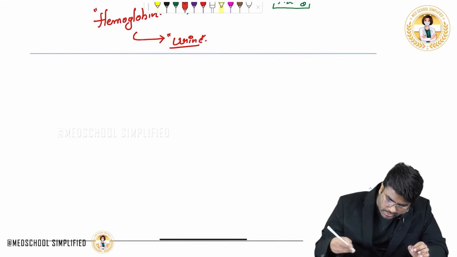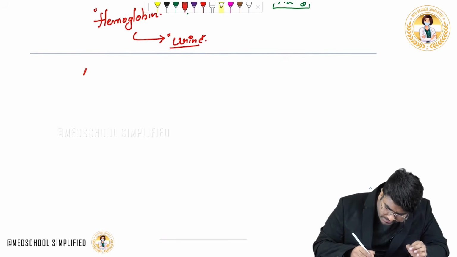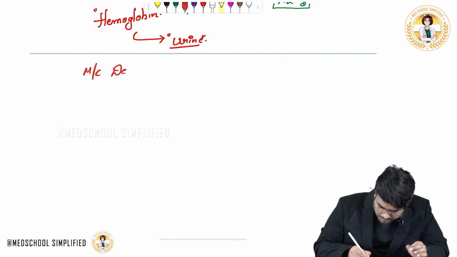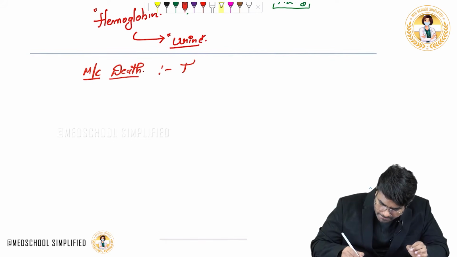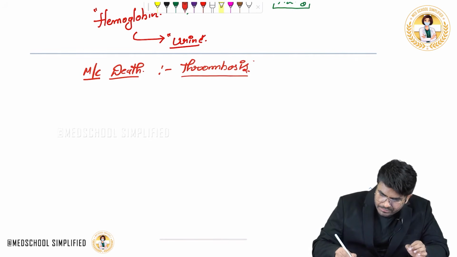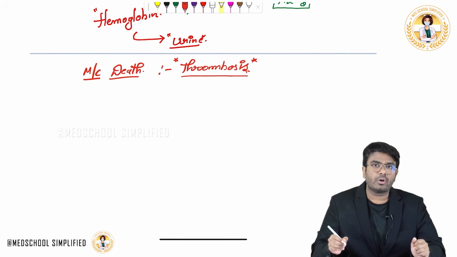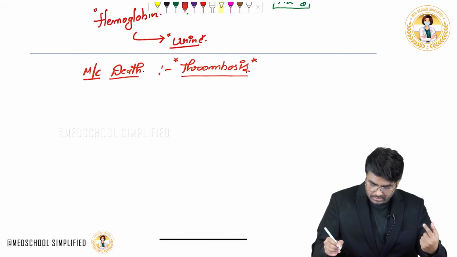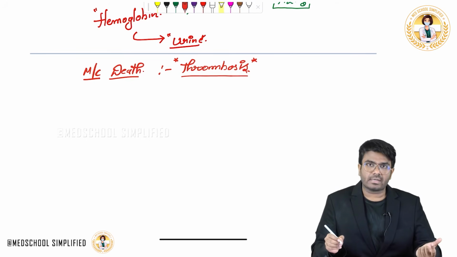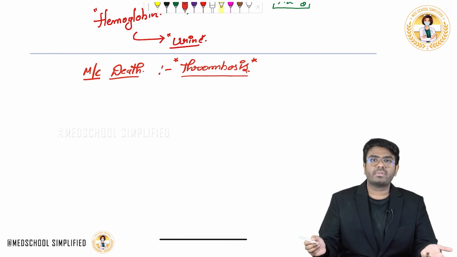So in these patients, the most common cause of death is thrombosis. Why? Because platelets are also getting broken down. The rupture of the platelets will trigger the clotting cascade. That can cause intravascular clots leading to thrombosis, and that can actually kill the patient.